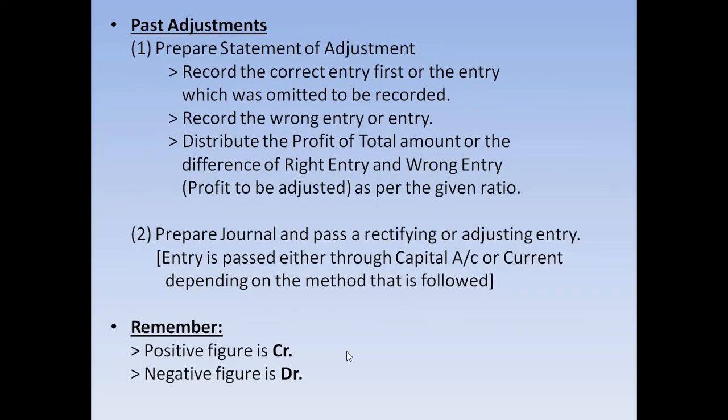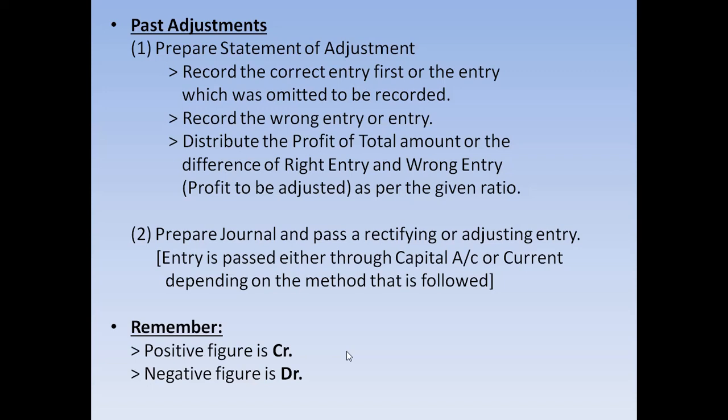Now let us go to the last part of this video, that is past adjustments. While solving the questions, you must have noticed that there are many kinds of questions arising in the first chapter, that is fundamentals of partnership. The questions regarding interest on capital.